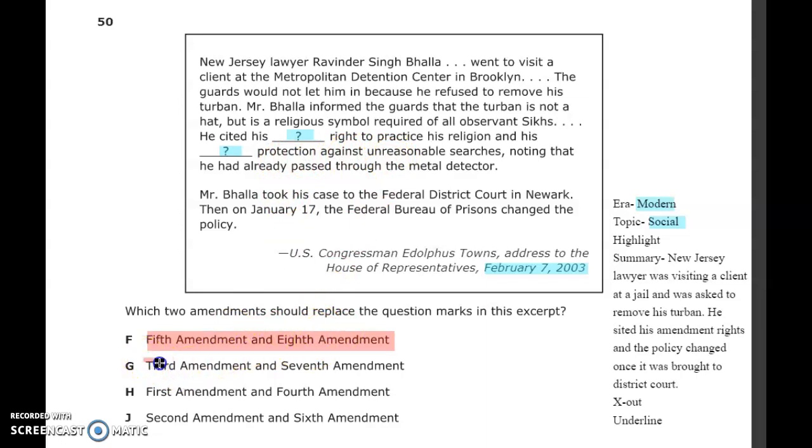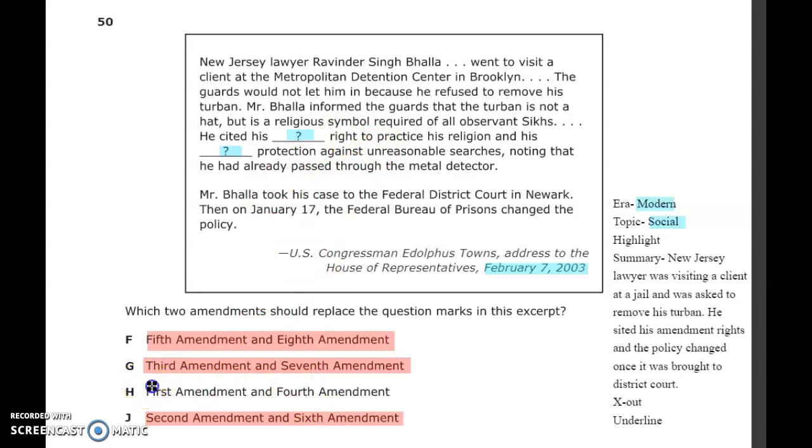3rd Amendment and 7th Amendment is also incorrect. The 3rd Amendment is actually no quartering or housing soldiers during wartime, and the 7th Amendment is the common law lawsuit amendment, not protection against unreasonable searches. We're going to go down to J, the 2nd Amendment and 6th Amendment. This one is also incorrect. The 2nd Amendment is the right to bear arms, and the 6th Amendment is the right to a speedy and public trial. Neither of those are here.